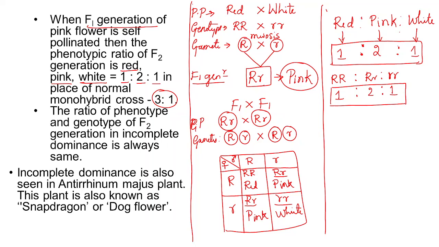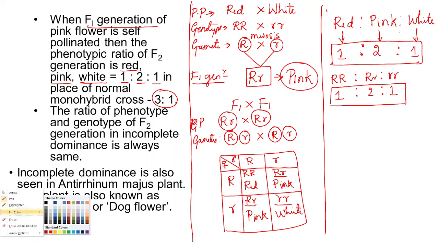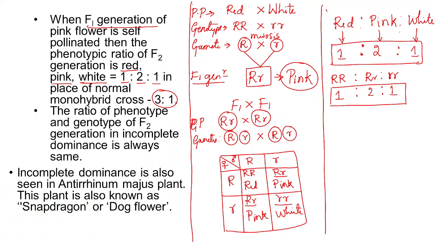Clear? In this particular representation, you can easily understand where exactly the deviation has taken place. First deviation is here in the F1 generation.